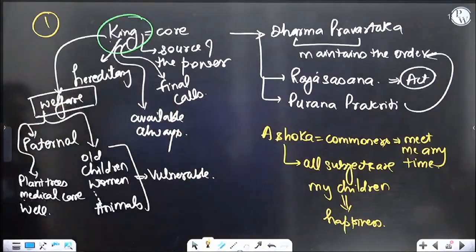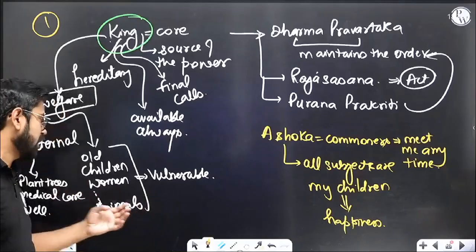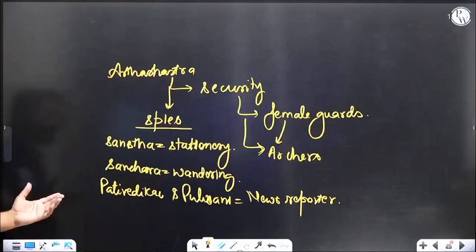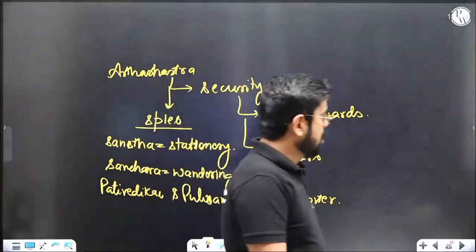Their happiness is important. This is the welfare state. We see paternal feelings over here, the state behaving as a parent. They're talking about planting trees, medical care. Also, the vulnerable sections are being taken care of, like the old, children, women, animals, et cetera. Similarly, we're also talking about security, that the security of the king is of utmost importance. Okay, so now let's move forward.